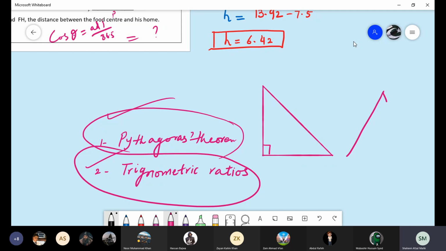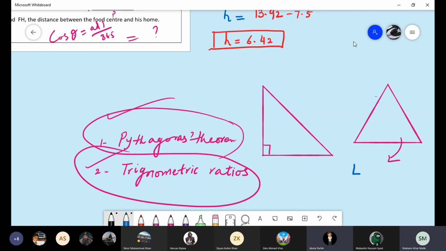But if the triangle is not a right angle triangle, it is a simple triangle. It can be scalene, it can be isosceles, it can be equilateral. To solve this type of triangle, which method are we using? Yes, can you tell me?